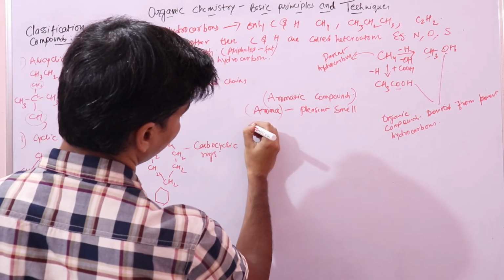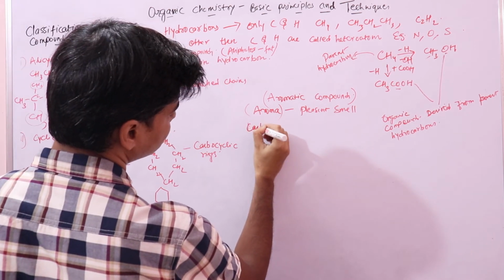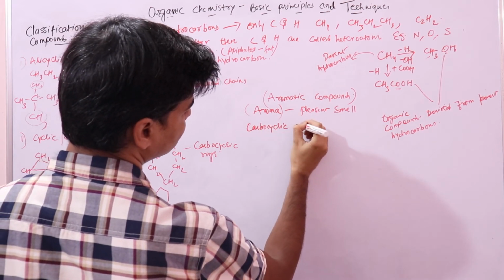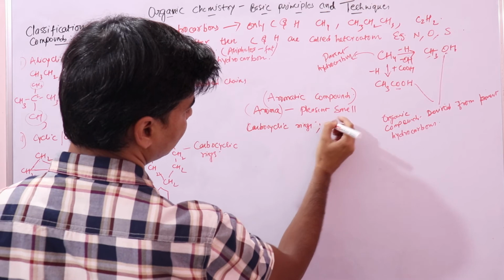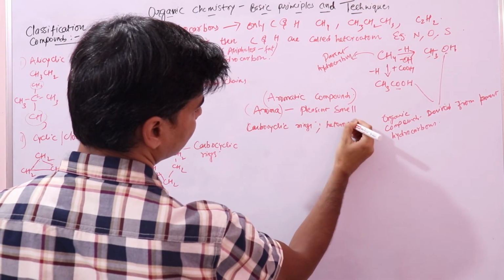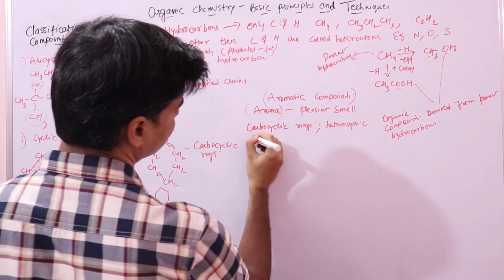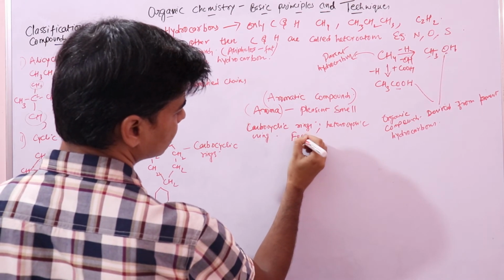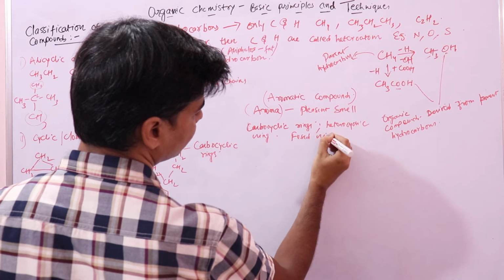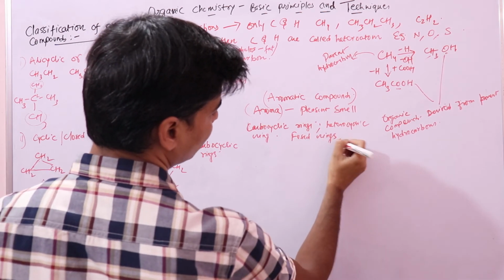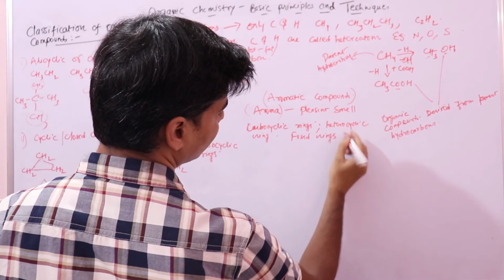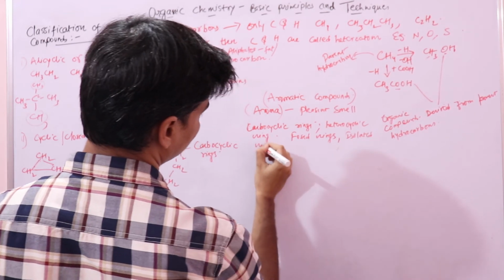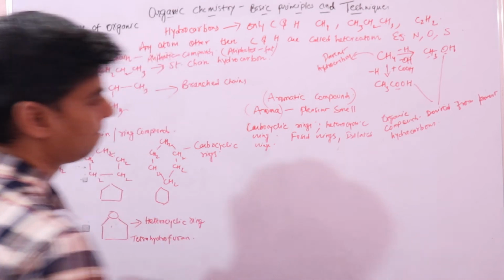These can contain carbocyclic rings or a heterocyclic ring, right? And these may consist of fused rings, for example fused benzene rings, or these may consist of isolated rings. We'll take examples, right?